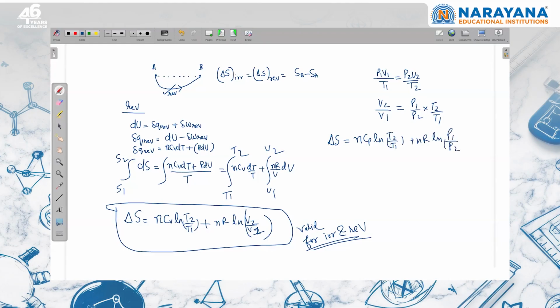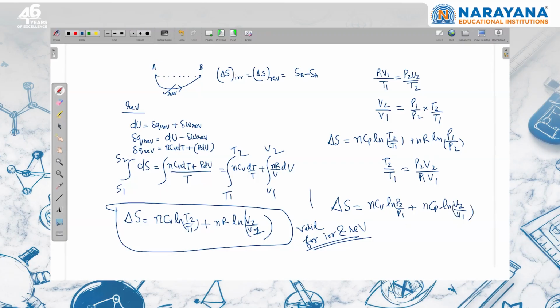Or if I want to eliminate the temperature, then T2 upon T1 can be written as P2V2 upon P1V1. From there, the entropy change will be nCV ln P2 upon P1 plus nCP ln V2 upon V1.